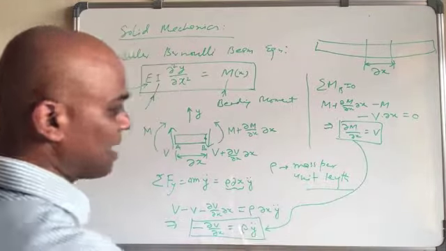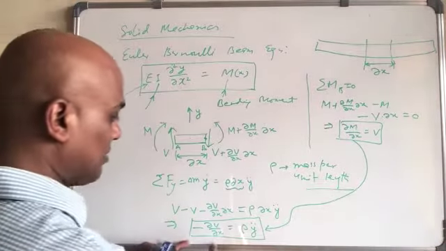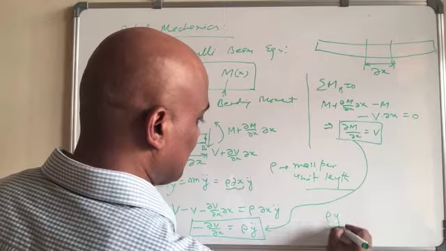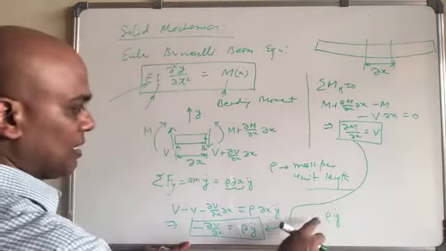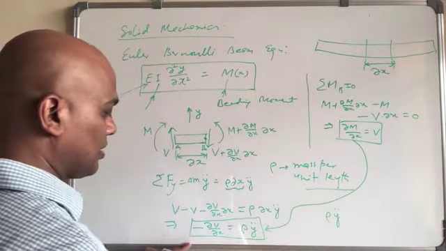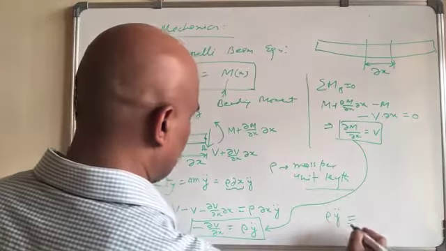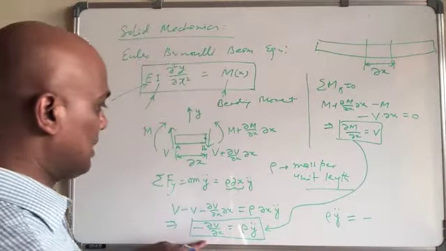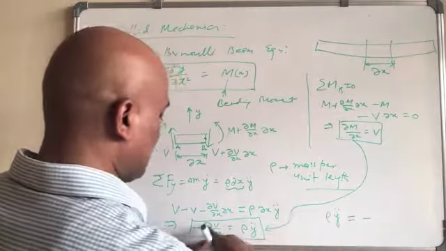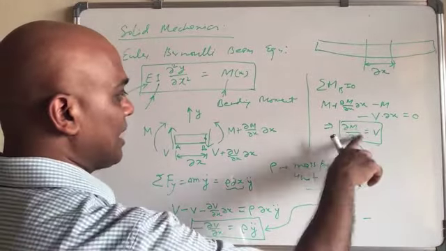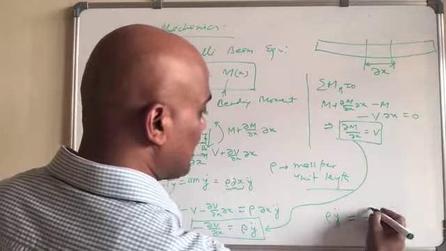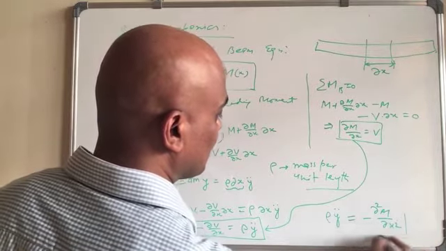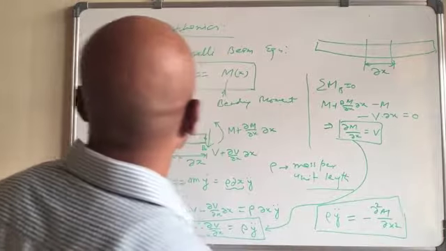We apply it here, and what do we get? We get rho y double dot equal to minus, and then V equals del m over del x, so minus del square m over del x square. So we get this equation.